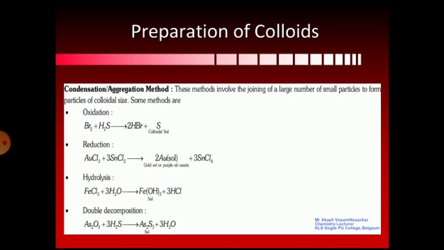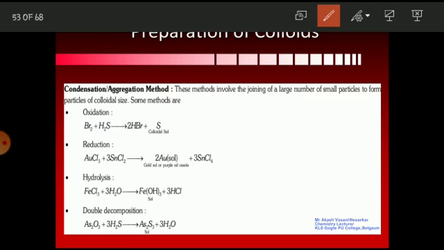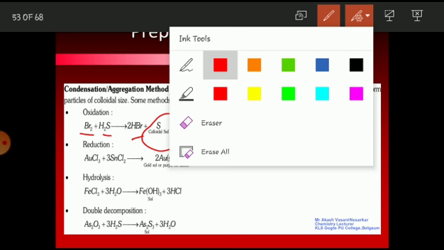The first one is oxidation. I hope you know oxidation, right? Oxidation is nothing but addition of oxygen or removal of hydrogen. That is a simple definition in case of organic chemistry. Fine. So when bromine reacts with hydrogen sulfide, it forms hydrogen bromide and a colloidal solution. This is your bromine and hydrogen sulfide. When both react with each other, they form hydrogen bromide, and this is our colloidal sol, that is sulfur. So this process is called oxidation.